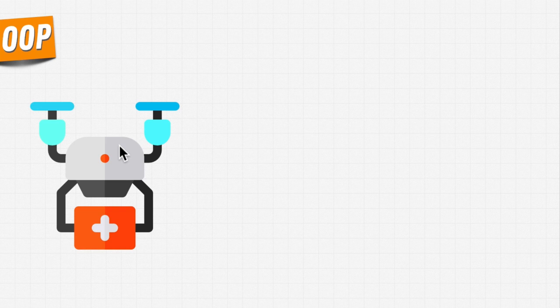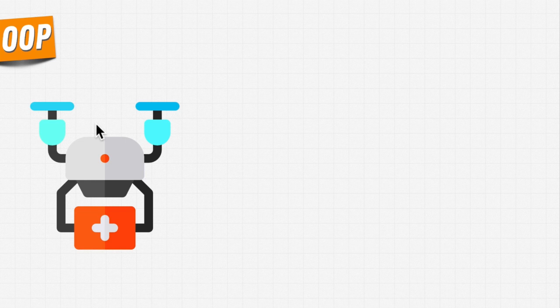But the problem is, as code gets bigger and bigger and bigger, it's not just one file. It's not just 10 lines of code. It becomes hundreds and thousands and millions of lines of code divided into different files. Code gets more and more complicated because we live in a world where technology is everywhere. And programming something like a drone is quite complicated, especially when it's a delivery drone. So how can we use object-oriented programming to make this code more manageable?